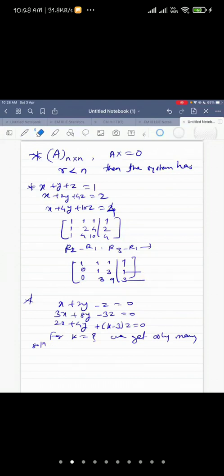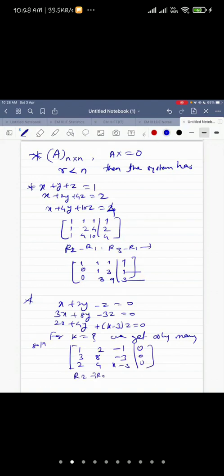So how to do it? You can do it by two techniques, either echelon form or by determinant also, but let us do it for echelon form. So 1, 2, minus 1; echelon form always works. 2, 4, k minus 3, right? This is your matrix. Here all are zeros, so you'll perform R2 minus 3R1, R3 minus 2R1, right?